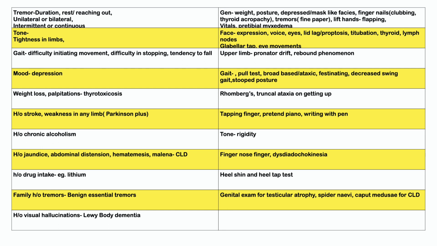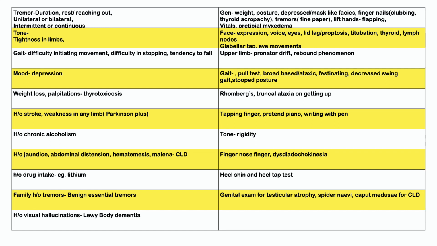Then we ask a history regarding the tone, whether there is any tightness in the limbs. We ask for the gait, whether there's difficulty in initiating movement, difficulty in stopping, and a tendency to fall. We ask for the mood, whether there has been any depression. We ask for a history of weight loss and palpitations in case we suspect thyrotoxicosis. We ask for a history of stroke and weakness in any limb, now or in the past, to include Parkinson's plus in our differential diagnosis.